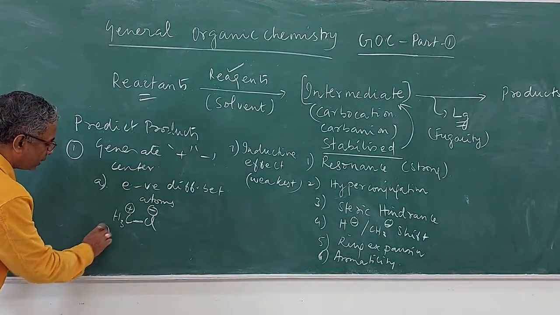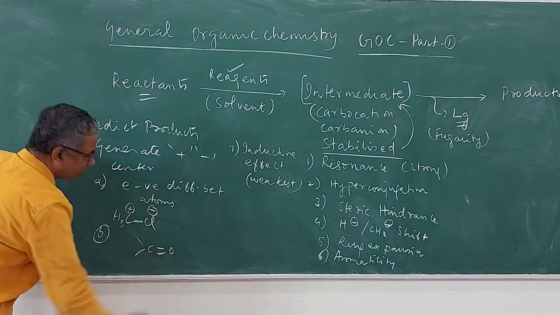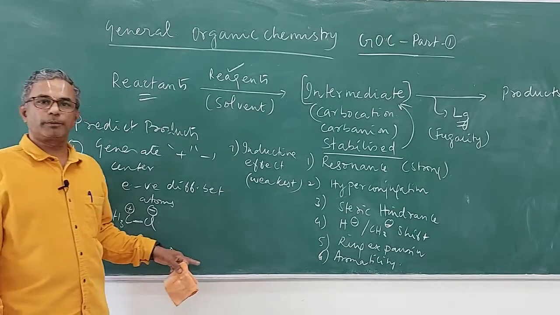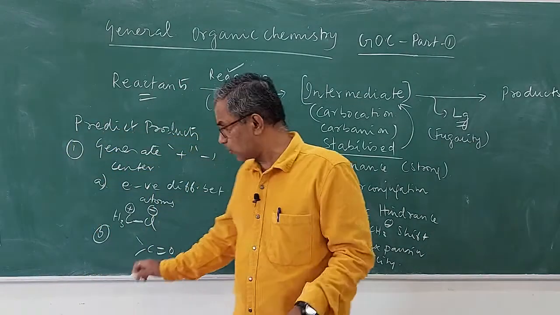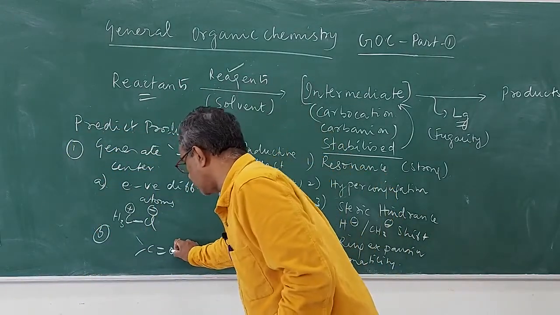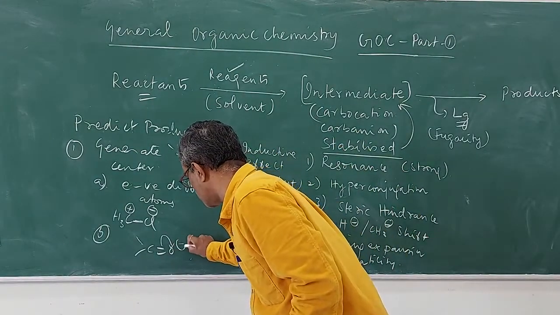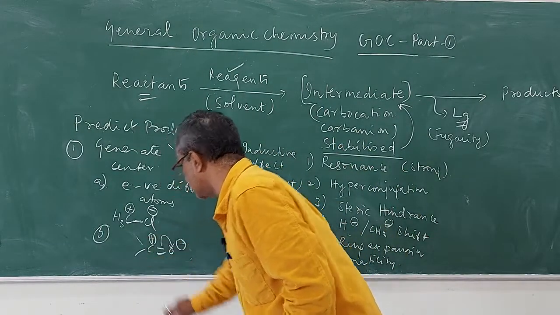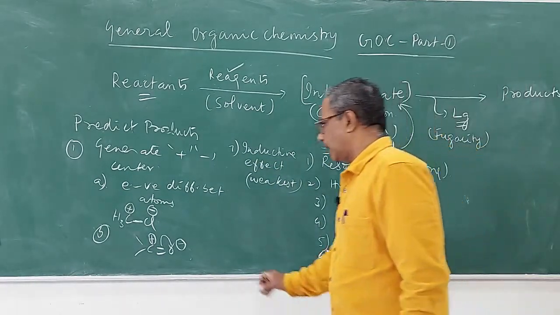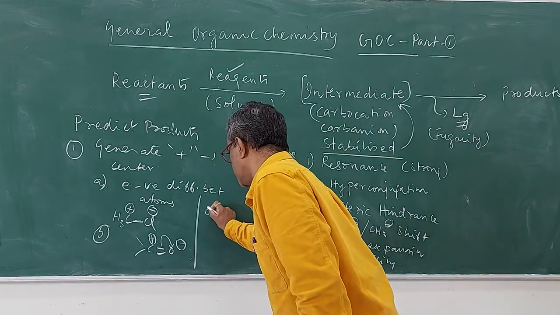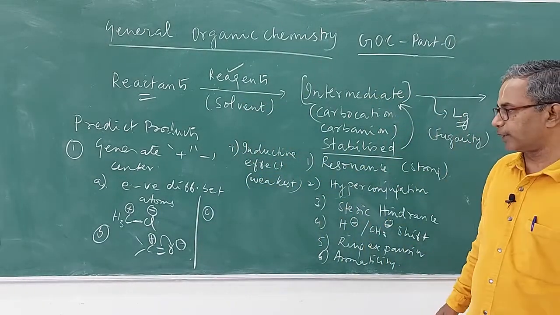Another way of creating the plus and minus in the reactant is to see whether there is any C double bond O group. This is the most popular group in organic chemistry reactions. Once you see this group, you know that oxygen is more electronegative than carbon. Therefore, this double bond will shift to oxygen, which will carry a minus charge, and this carbon will develop a positive charge. There are many more methods of generating these, and in the due course I will explain how to generate them.